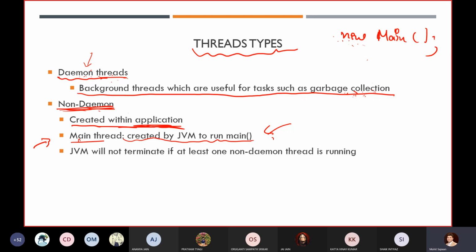If somebody asks how many threads you are using in your program, you will say one thread, the main thread, created by the JVM to run our main method. The JVM will not terminate if at least one non-daemon thread is running. So to terminate, we have to work on our non-daemon threads.